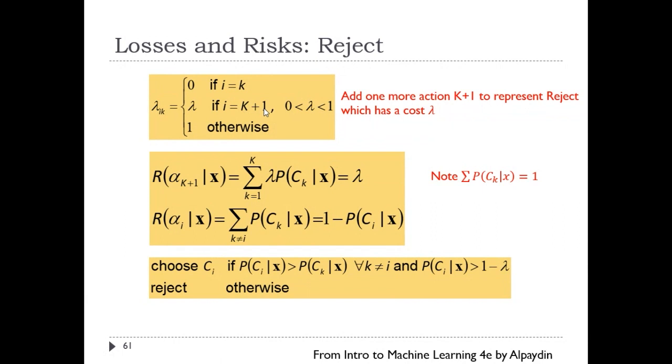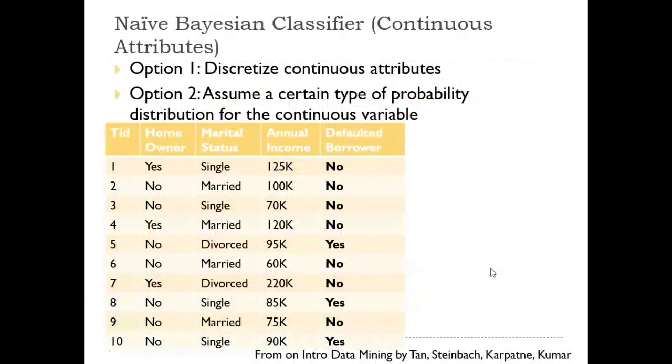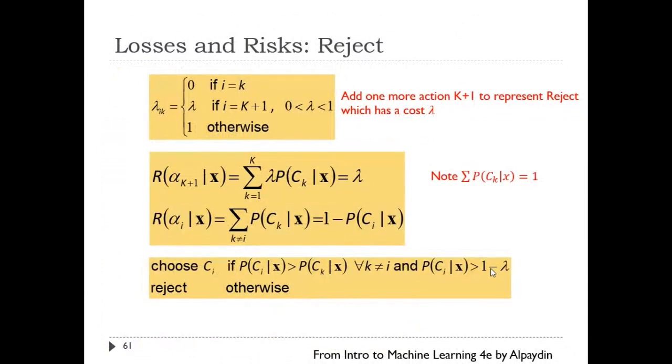So what you need to know here, as a summary of this slide, is that we may also consider rejecting making a decision. Rejecting has a cost lambda. So whenever we pick a class CI, in addition to comparing the classes, we also need to compare with 1 minus lambda. That is the summary of this slide. So we need to include that type of risk or loss in some scenarios.